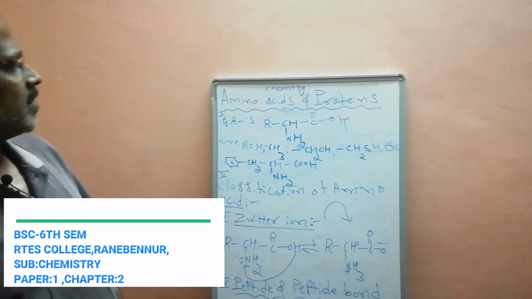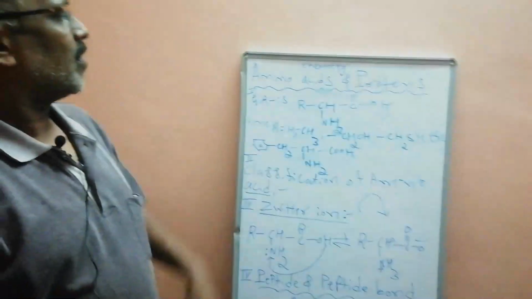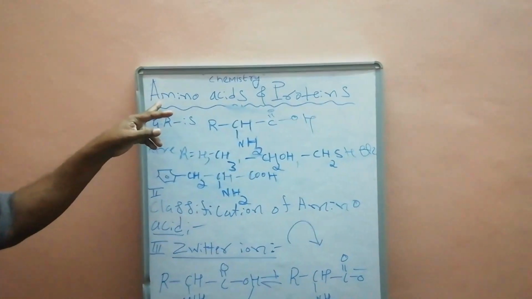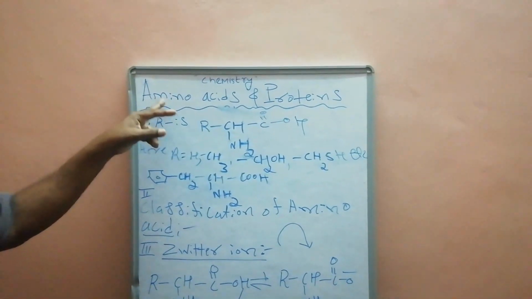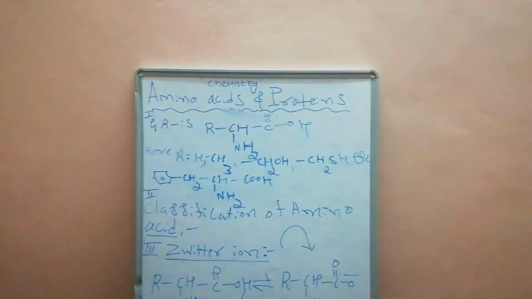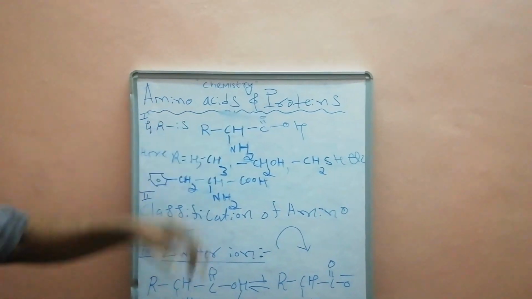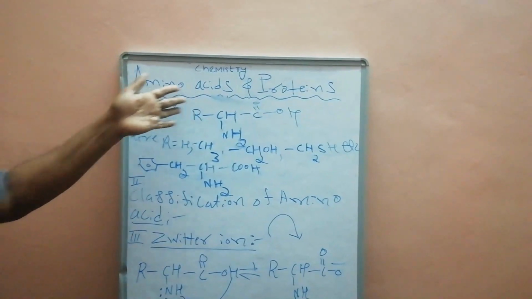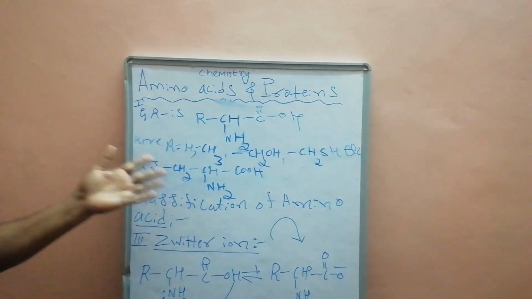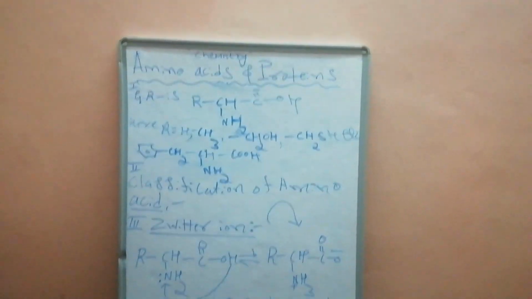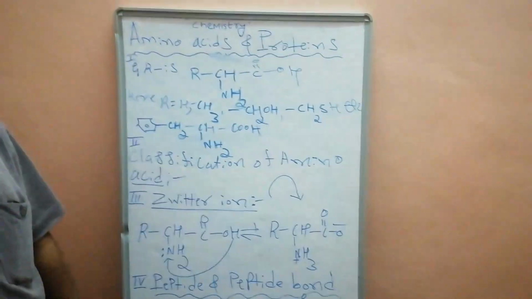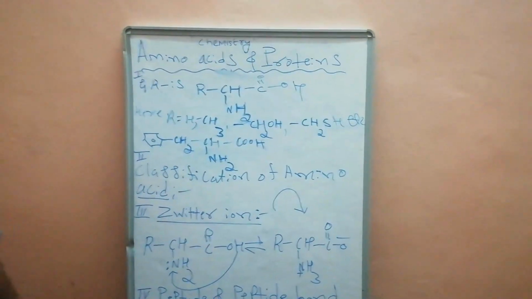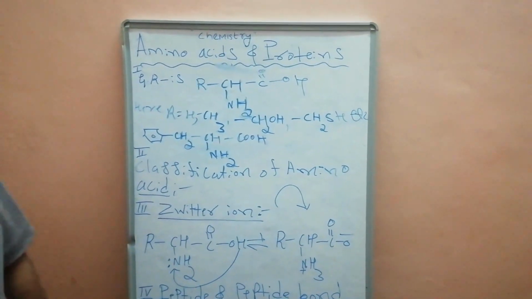All 6th semester students, you have to prepare some selective information from Paper 1 Chemistry, the second chapter in the organic branch, that is amino acids and proteins. You already have good knowledge of amino acids at the PEC level, but in this topic you have to study what an amino acid is, how it is classified, what a zwitterion is, and what a peptide bond is and how it is formed. You also have to discuss the synthesis of a dipeptide according to the Bergmann synthesis.